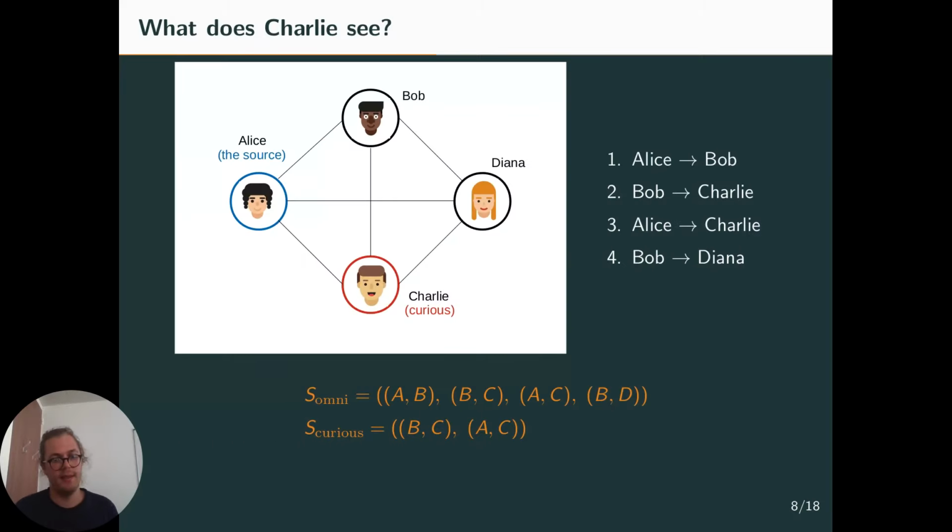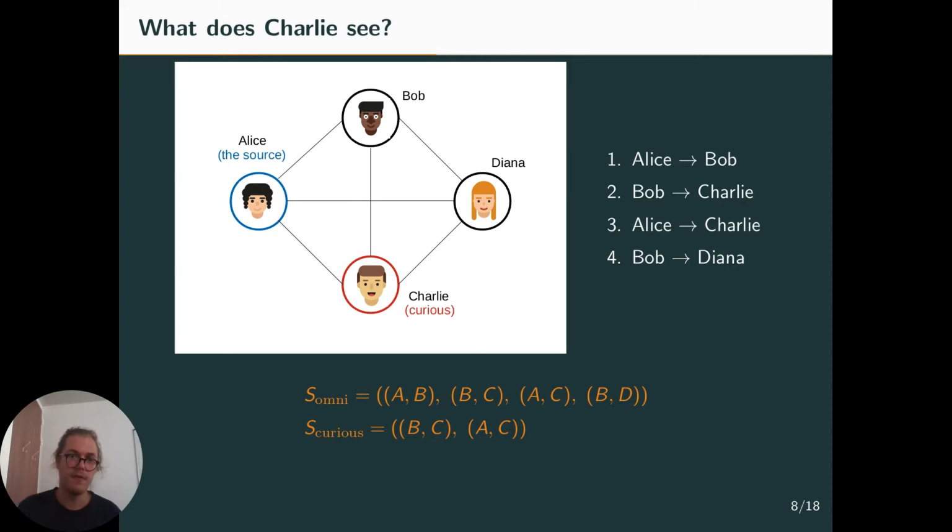And before we get into these more robust definitions, we'll just quickly talk about what Charlie sees. So the sequence of messages that we've presented is first Alice sends a message to Bob, then Bob sends a message to Charlie, then Alice sends a message to Charlie, and then Bob sends a message to Diana. The sequence of all messages that have been sent in the network, which we call omni, as if an omniscient entity could see all messages, is this sequence: AB, BC, AC, BD.